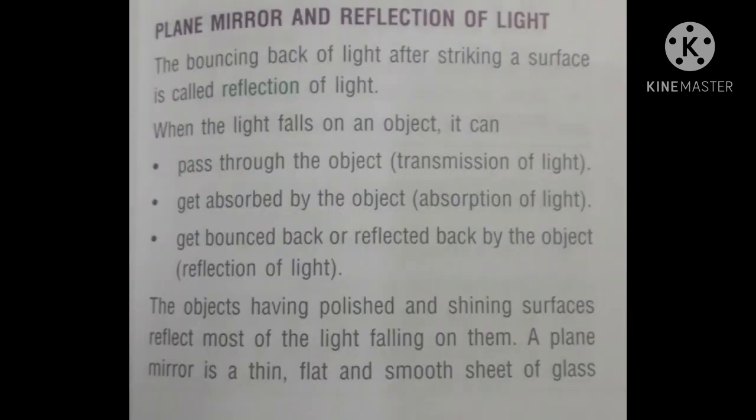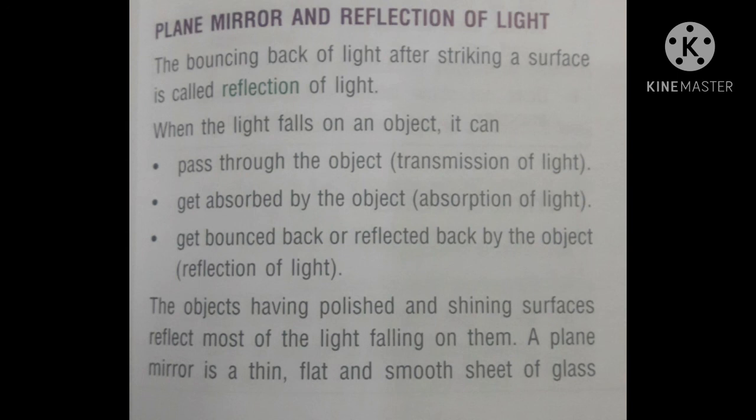Plane mirror and reflection of light. A plane mirror is the same mirror which we use in a dressing table. Now the bouncing back of light after striking a surface is called reflection of light. Bouncing back means, when we throw a ball, then it comes back to us. So that is called bouncing back. Similarly, light after striking a surface comes back. So that is called reflection of light.